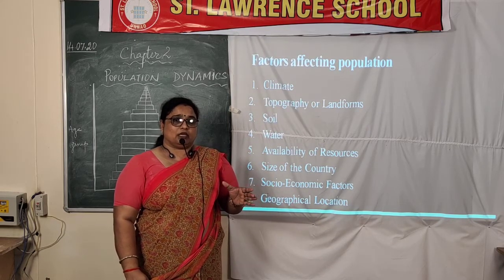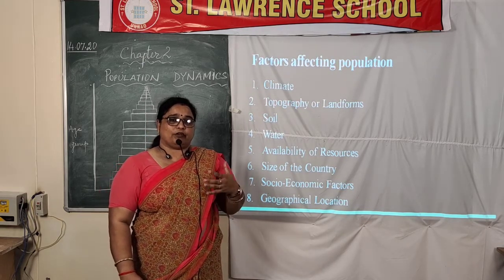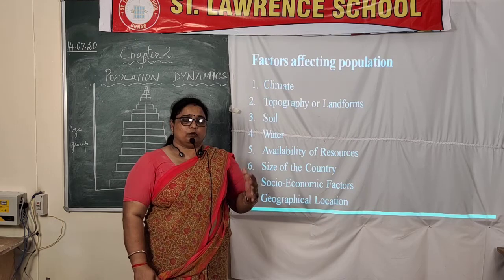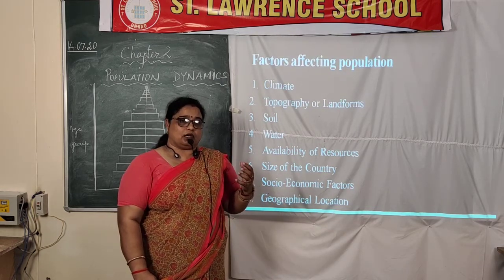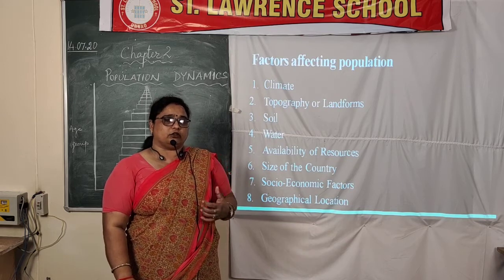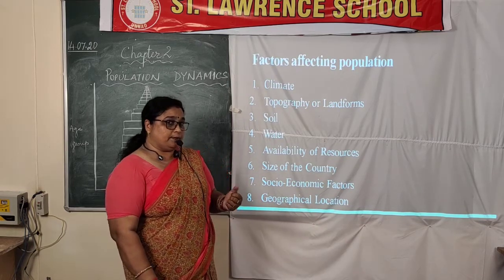In such a way we see that wherever the soil is good, good agriculture can be done, good production is there, and then a good number of people are living there and the population is growing there day by day.